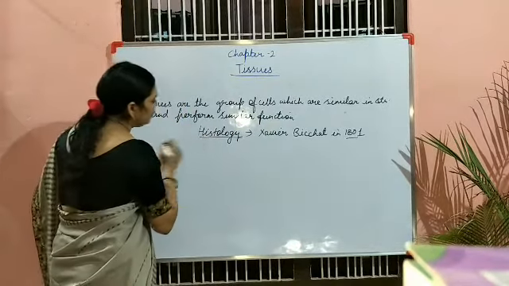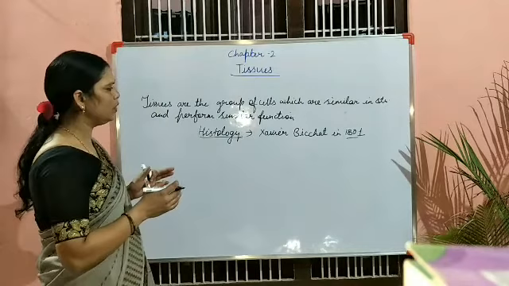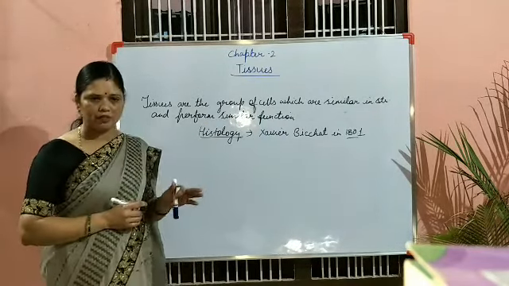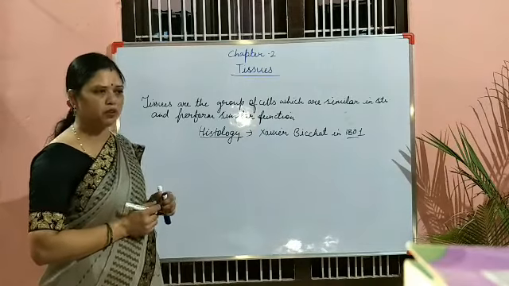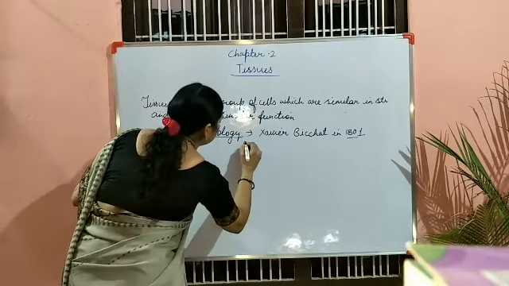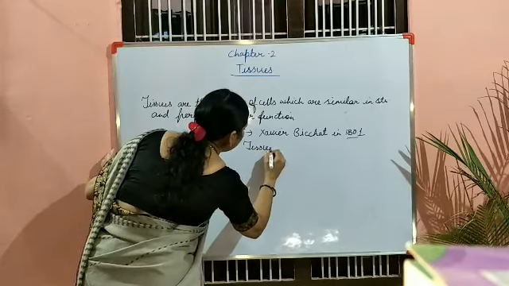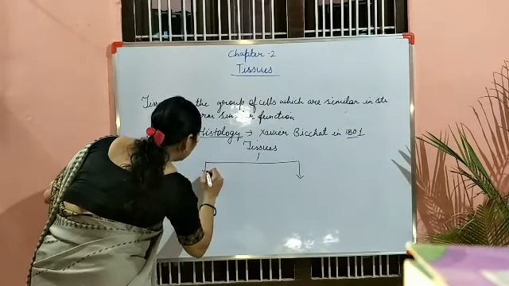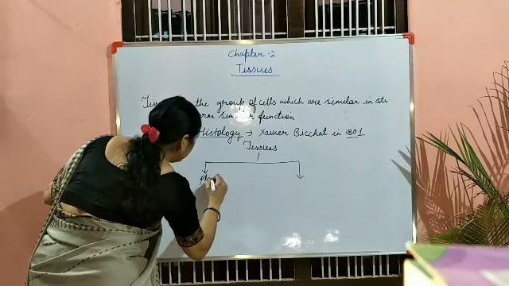Now, if we talk about the tissues, as I told you, we will discuss the outline classification of the tissue. So that only I am going to begin. First, tissues are broadly classified into two, that is plant tissue and animal tissue.